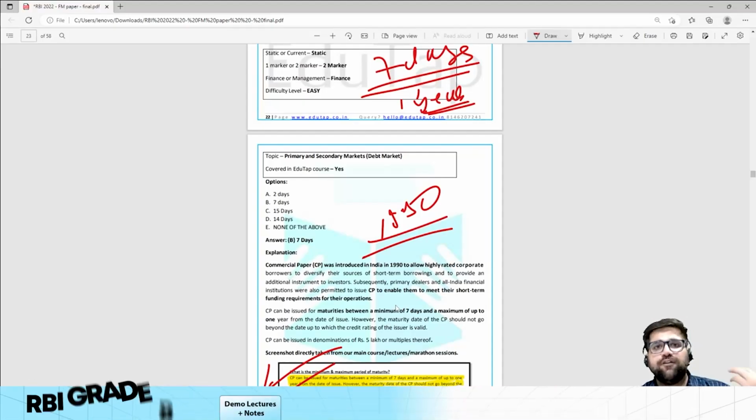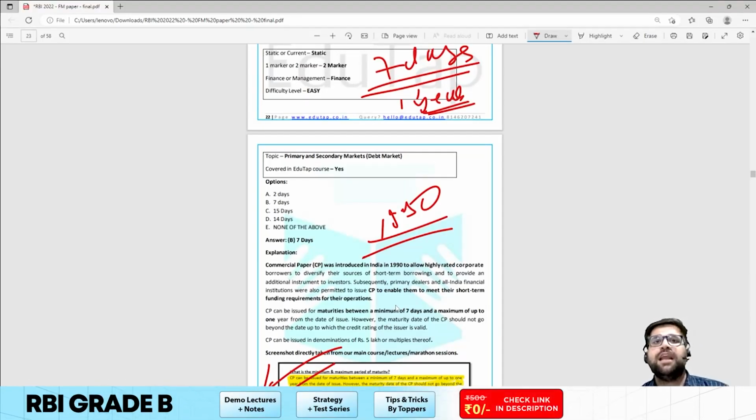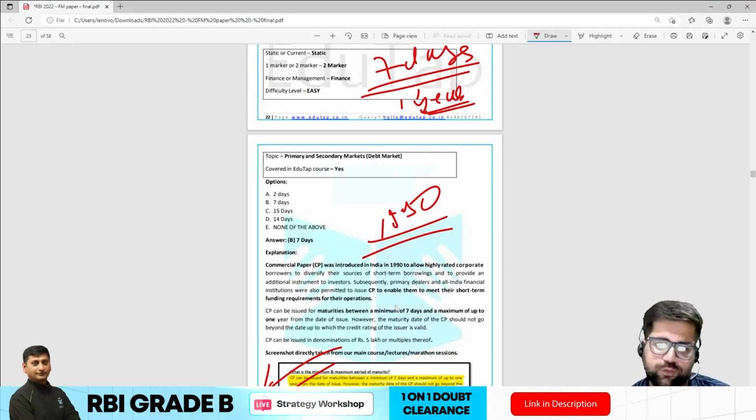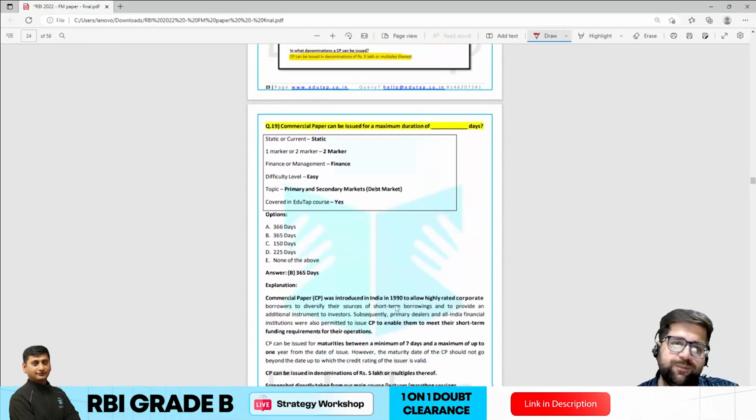Although for financial institutions, the CP can be issued for a minimum of 1 year to 3 years, that particular condition was not mentioned in your question. So now let's move to question number 19.